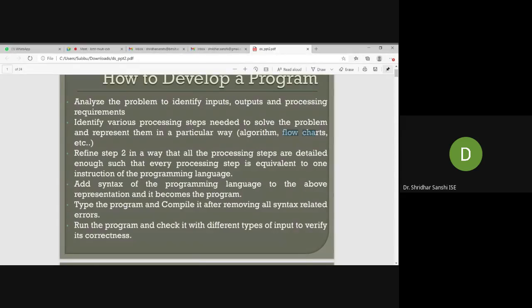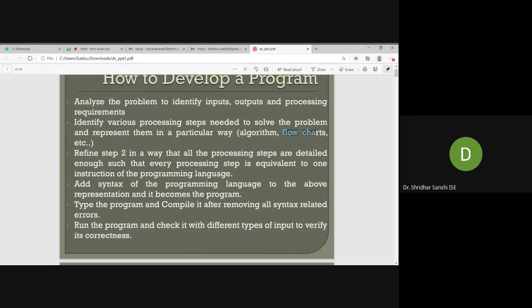Once you write all these algorithms, flowcharts and pseudocode, you will understand: this is the problem, these are the inputs I should give, and this will be the output. Once you understand this, you can start writing a program. Each programming language has some syntax and a set of instructions that can be used.